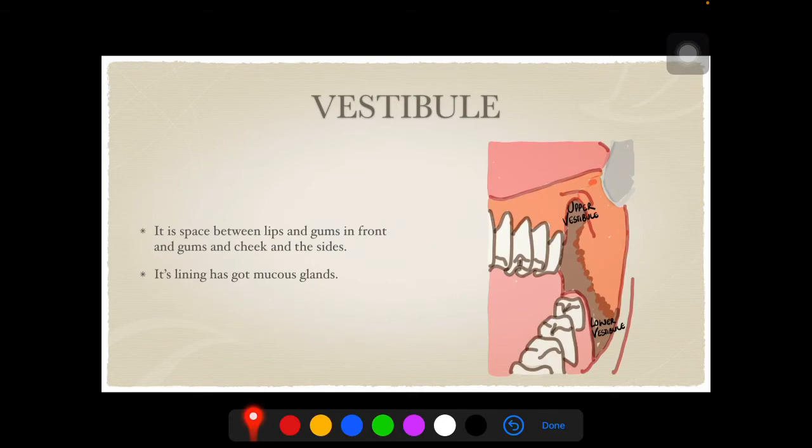Vestibule. It is an MCQ question. What is vestibule? It is the space between lips and gums in front and gums and cheek on the sides. So vestibule is this region.